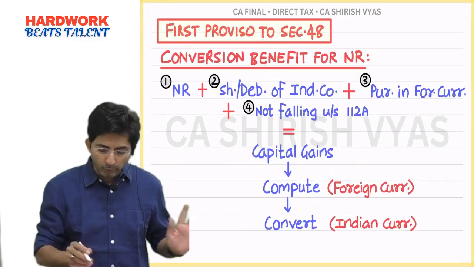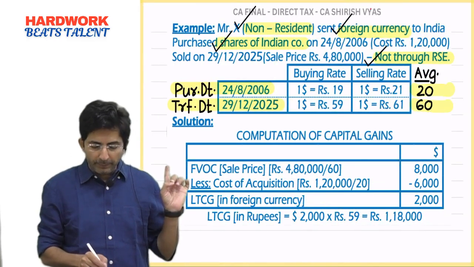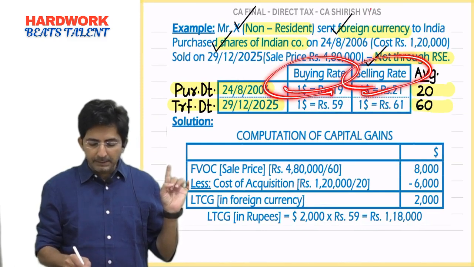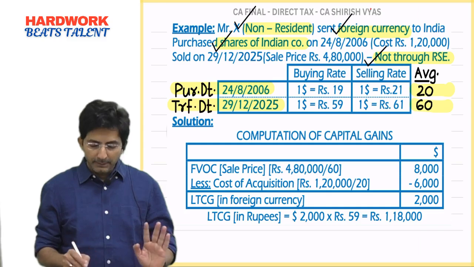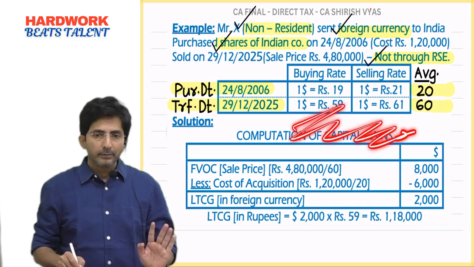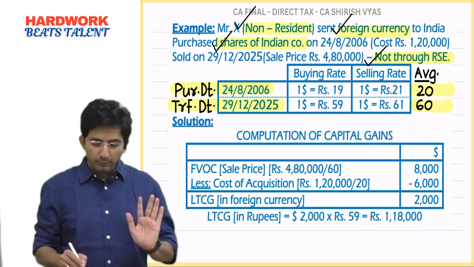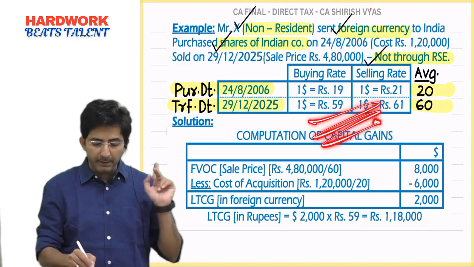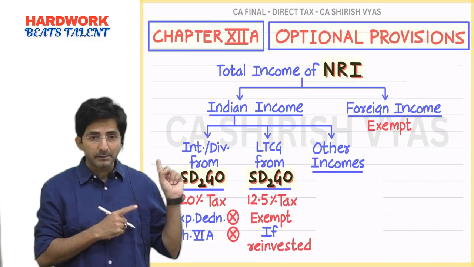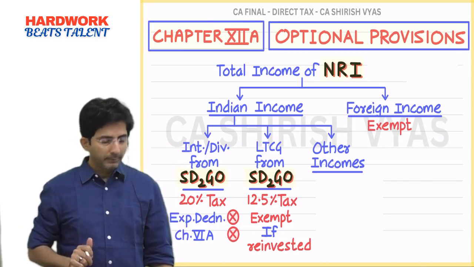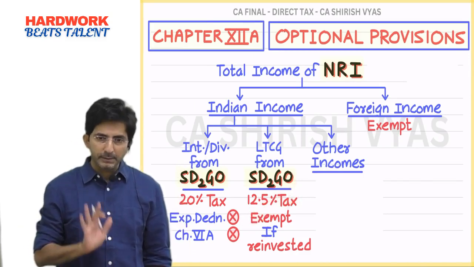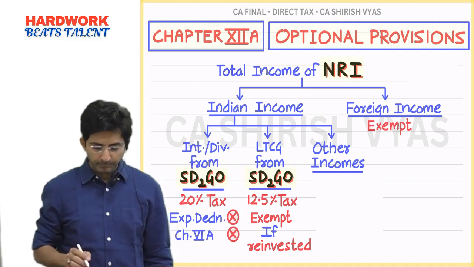See, how will you come to know in an exam? The question will be framed like this. This information will be given. So you will automatically come to know. If this information is given in a question of Sargo, you will use conversion benefit. In short, here conversion benefit is allowed. Okay.